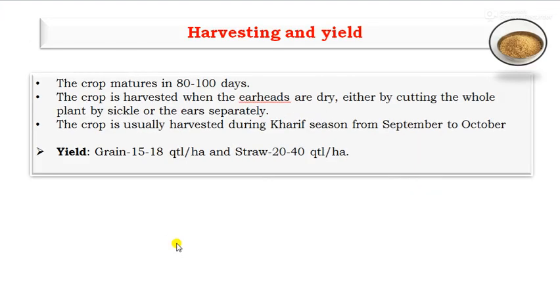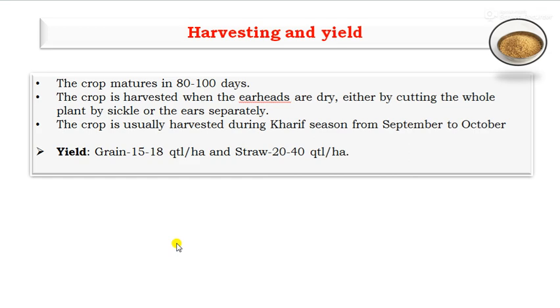Next one, the harvesting and yield. The crop of foxtail millet matures in 80 to 100 days. The crop is harvested when the ears are dry, either by cutting the whole plant with a sickle or by cutting the ears separately and later the remaining plant parts. Mostly the crop is harvested during the Kharif season, that is from September to October.